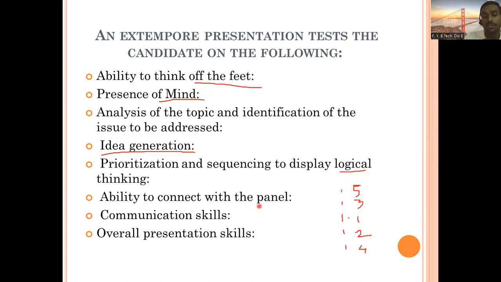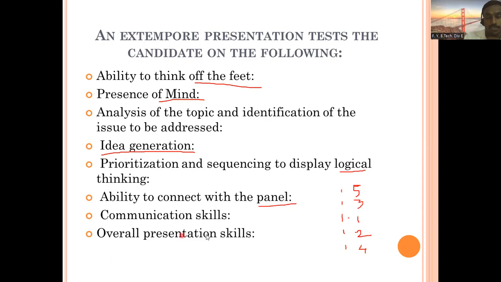Ability to connect with the panel. There is going to be a panel who are going to observe you. In that case, you are going to connect with them. How to connect with them? By talking with this information, by raising intelligent points, clever information that you can provide. And when you are physically with them, it is very important to maintain eye contact, your body language, gesture, posture, etc. You have to be ready with these things.